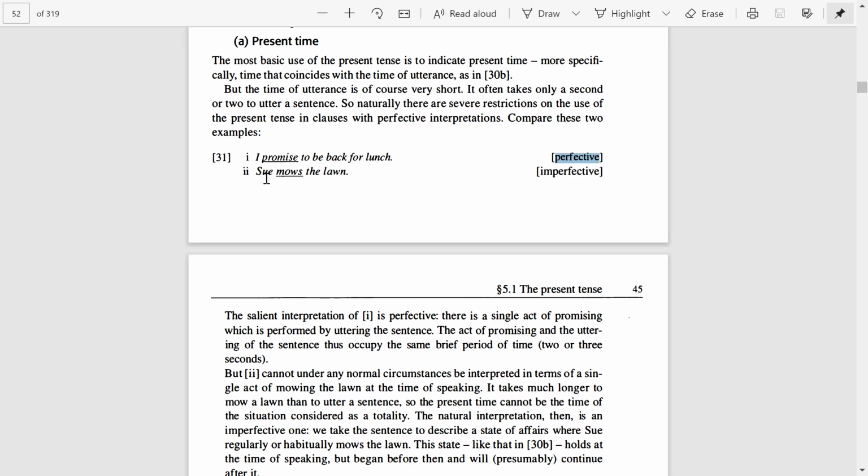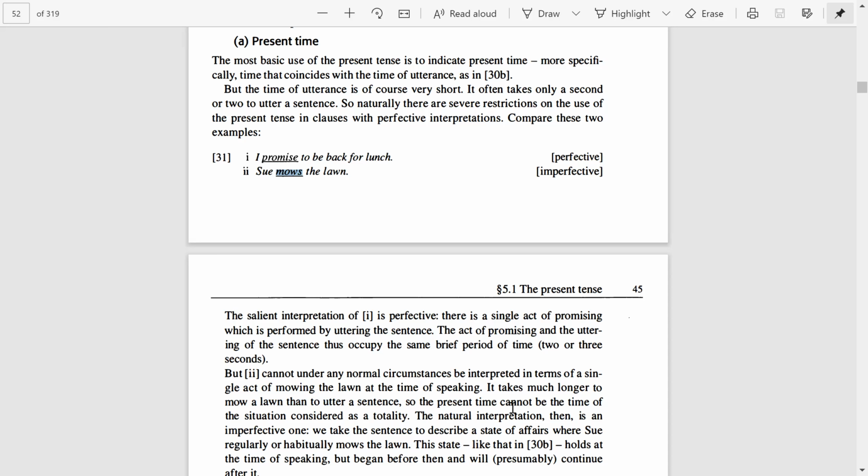And here in the second sentence, Sue mows the lawn. So this sentence is imperfective. Why? Because in this sentence, the act of mowing the lawn at the time of speaking, we just refer to the time when Sue is mowing the lawn, right? So it is much longer to mow a lawn than to utter a sentence, right? So this mows the lawn does mean this action is not completed here. We do not know for how long Sue mows the lawn, right?